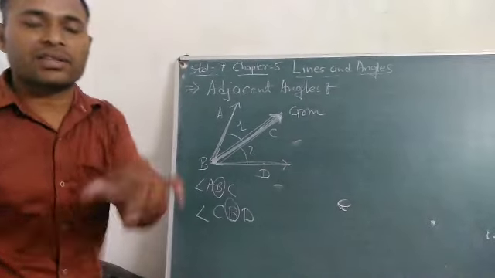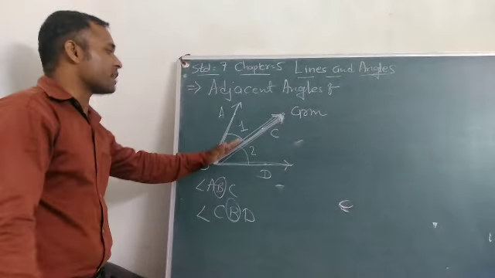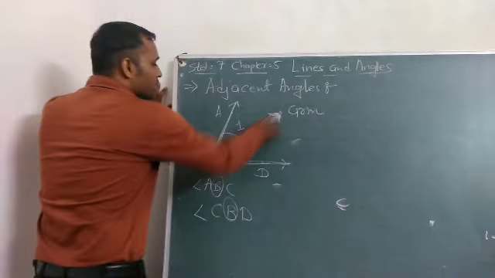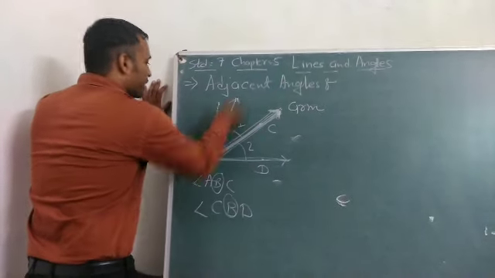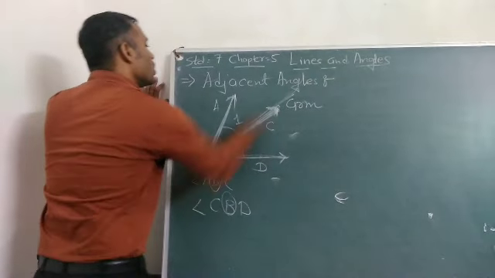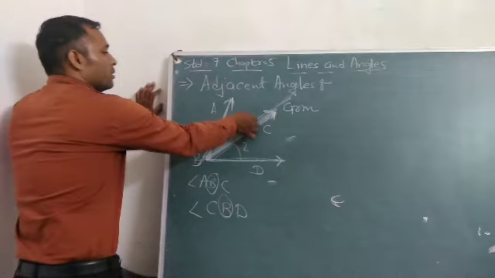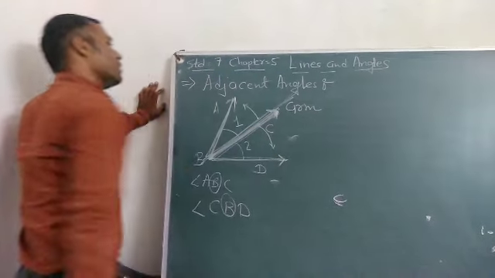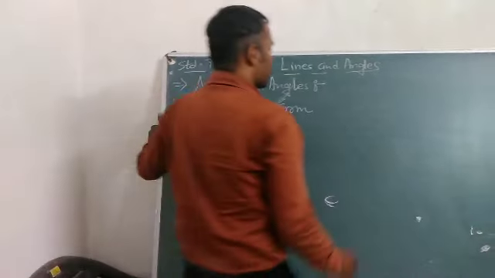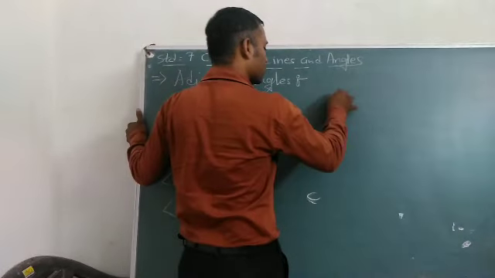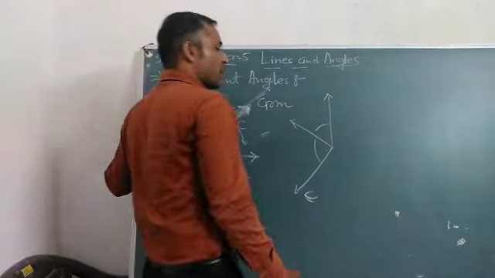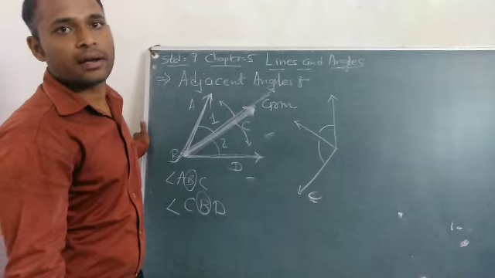Clear? And the other pair is on the opposite side of the same ray. So the first ray is BA and the second ray is BD, which are opposite to the common ray. This way and this way. So these are adjacent angles. Another pair of angles will also be adjacent. These are also adjacent angles.